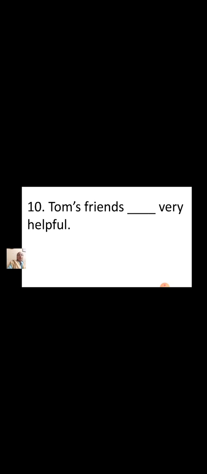Next, Tom's friends dash very helpful. Oh, here there are many friends of Tom. So here we are going to use the word are. Tom's friends are very helpful.